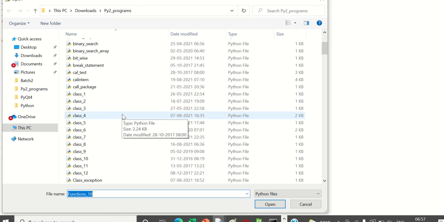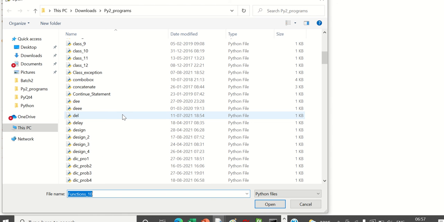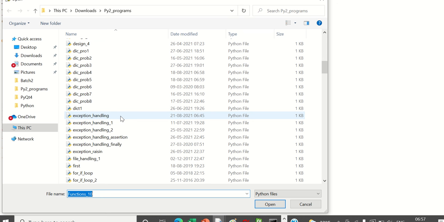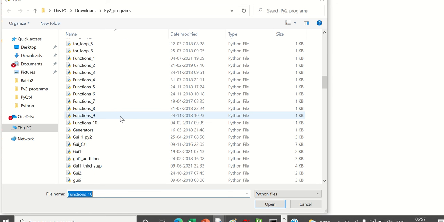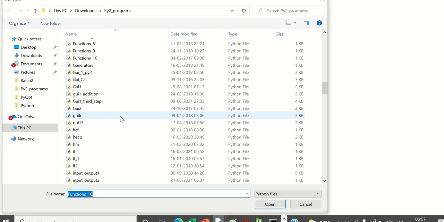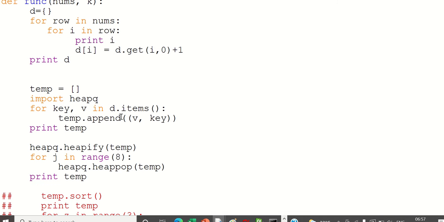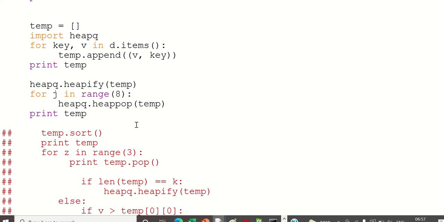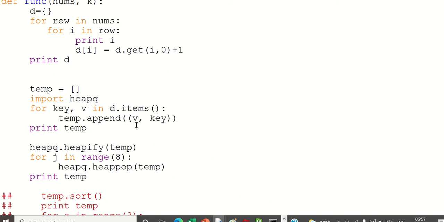There's some function also called heap. That is also important, so I want to share that right away.